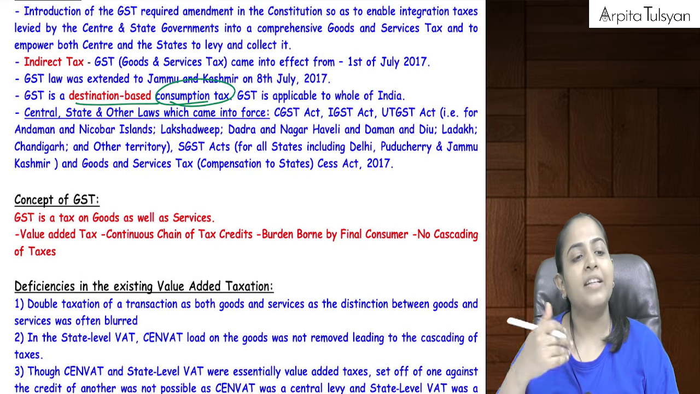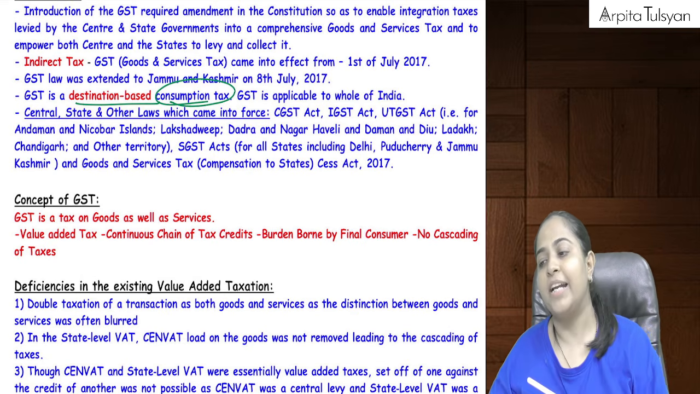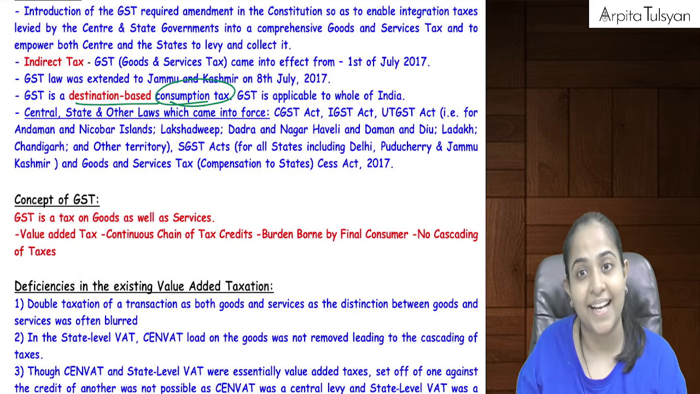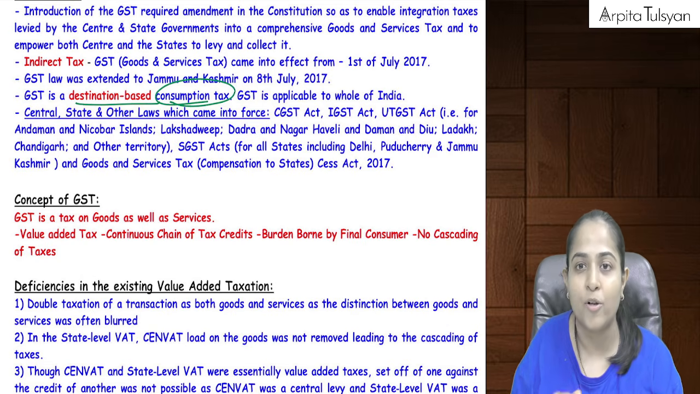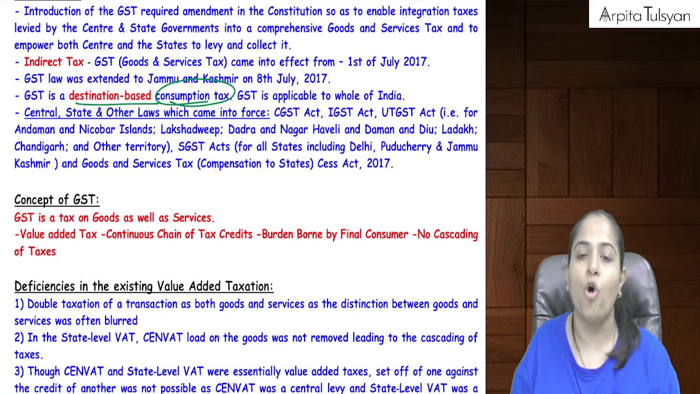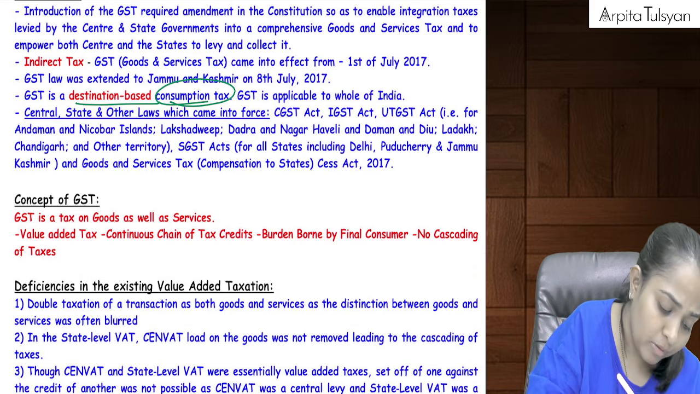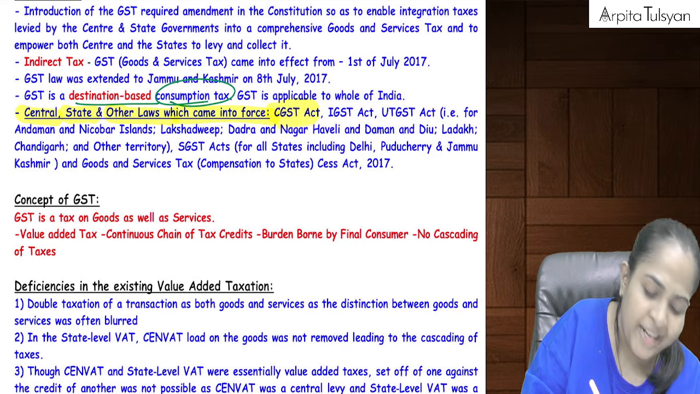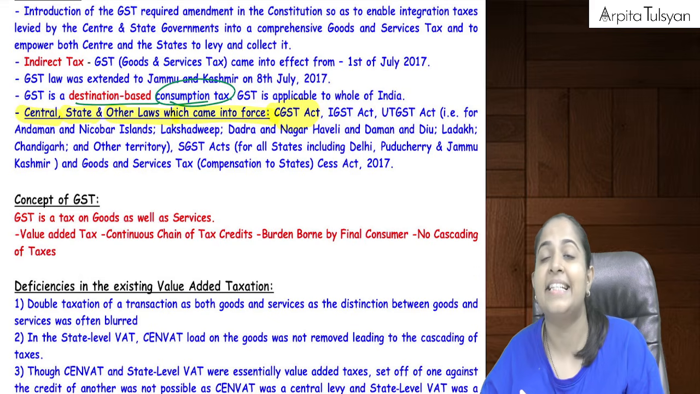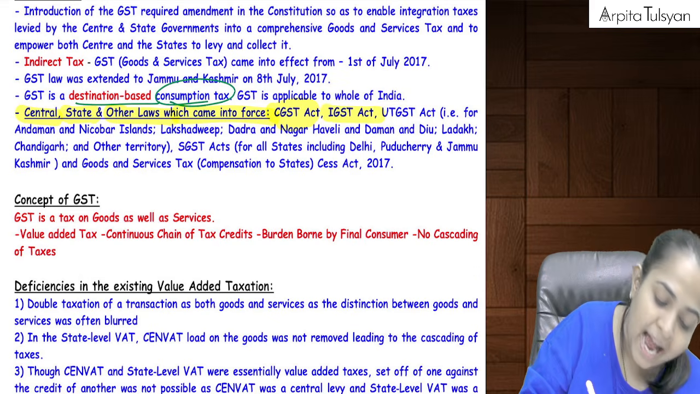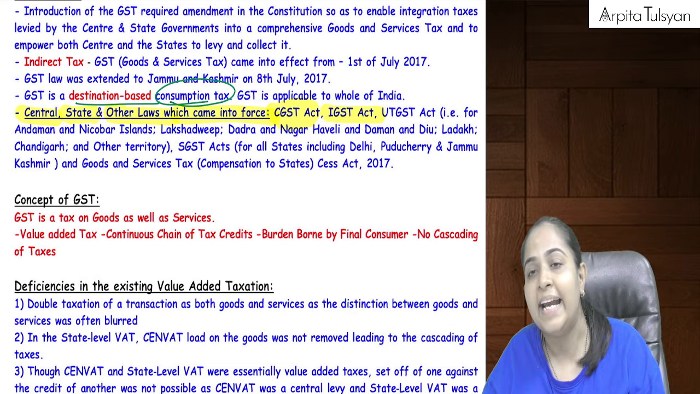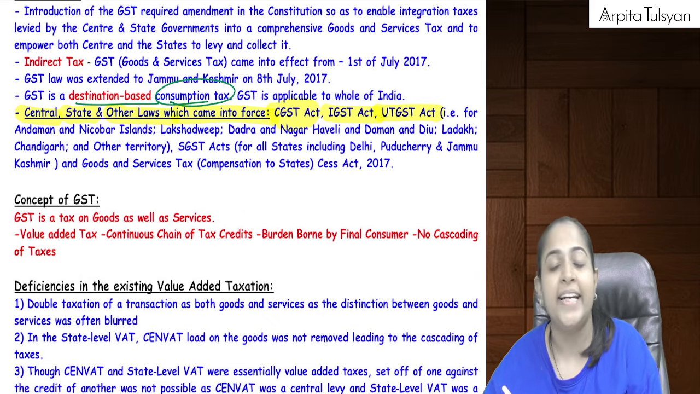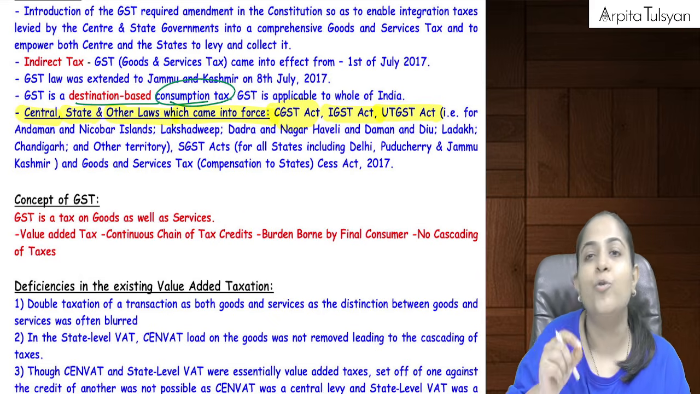Now after this constitution amendment was done, they had to bring up the GST laws. Like the new income tax act has come into picture, similarly GST laws had also come into picture. Now which all laws came into picture? So the central, state and other laws which came into force were, one is the main act called the CGST Act, that is Central GST Act. Then the IGST Act, called Integrated GST Act. Then the UT-GST Act, that is Union Territory GST Act, that is for some union territories.